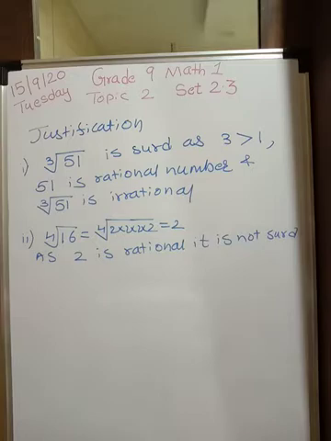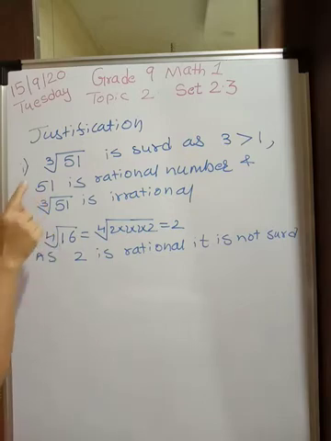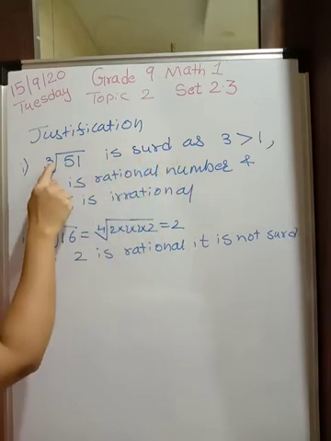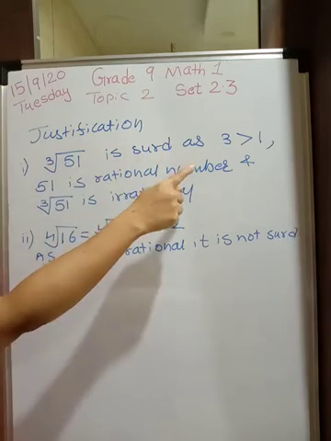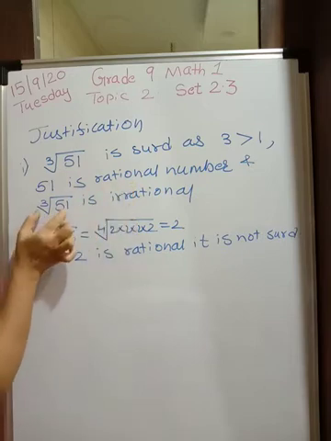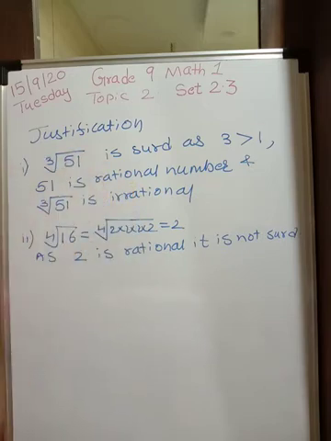Before going to the next third problem, I would just like to tell you how to write the justification. I am showing you two examples, one of a surd and one which is not a surd. Similarly, you write for the others. Alright. Now say in case of third root of 51, this is a surd as 3, that means the order, is greater than 1. 51 is a rational number, and the third root of 51 is irrational. Therefore, it is a surd.